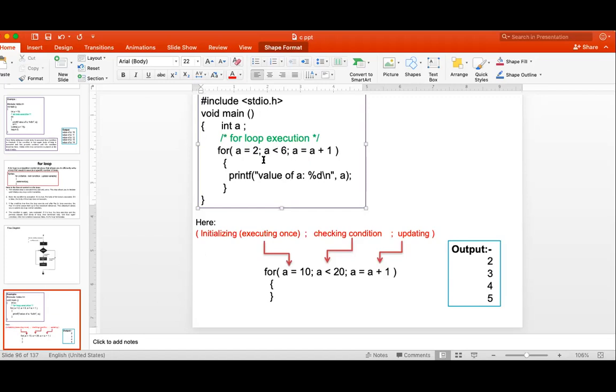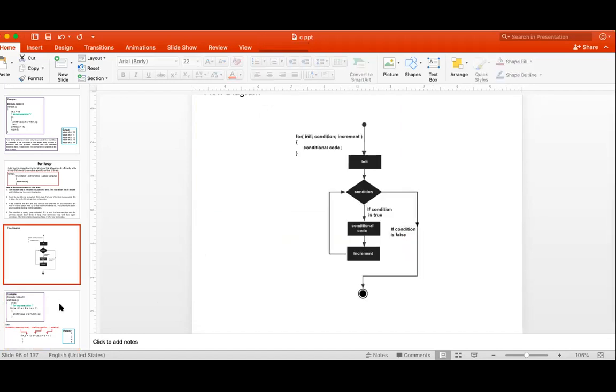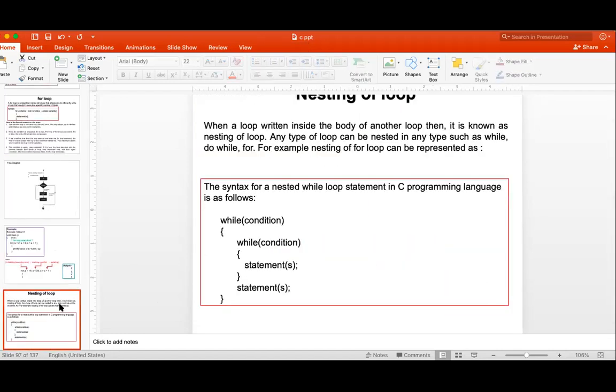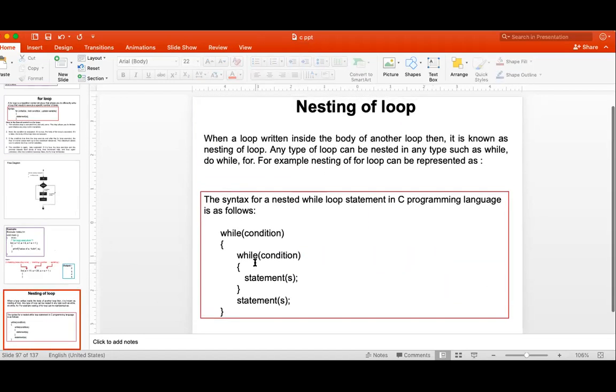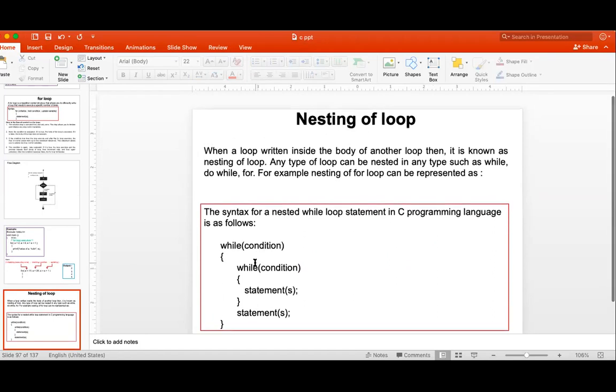So I want to design a loop which will execute 10 times. What is my statement? For a is equal to 1, a less than or equal to 10, and a plus plus. Very simple. In a single line, I can say that my loop will be executed 10 times. Getting? Okay.